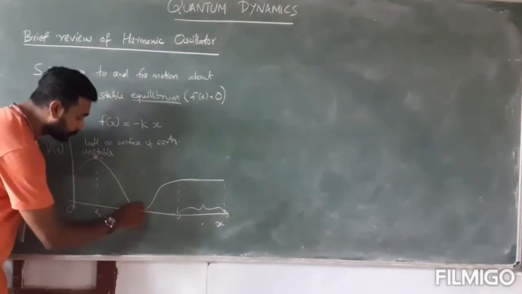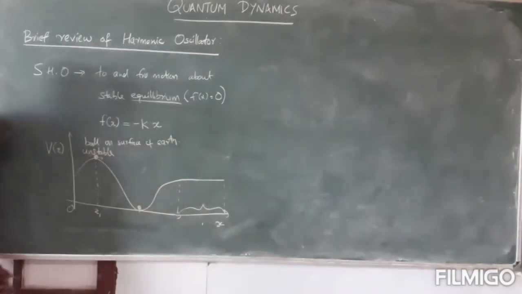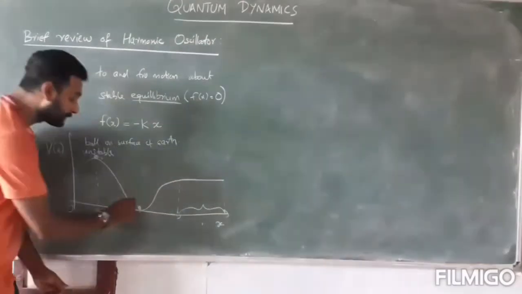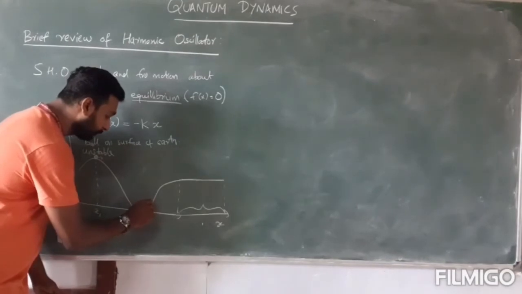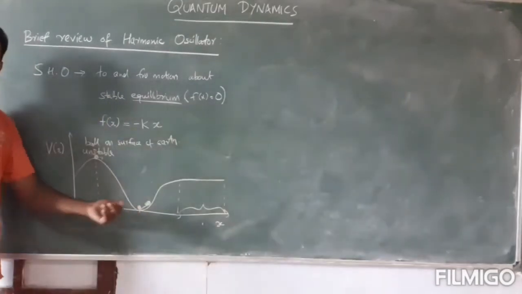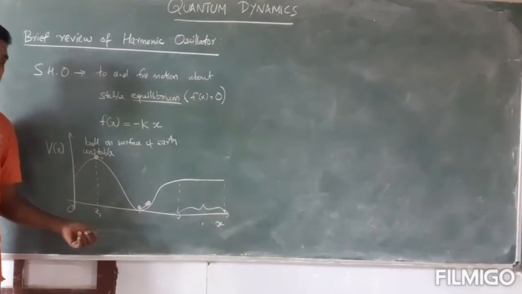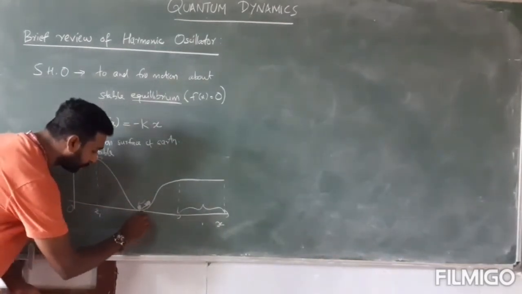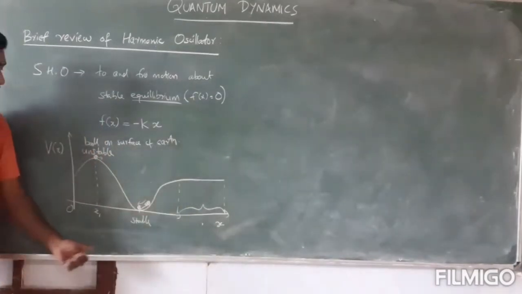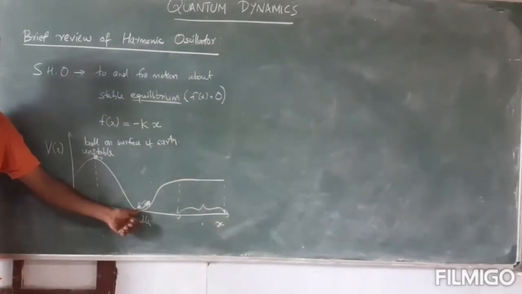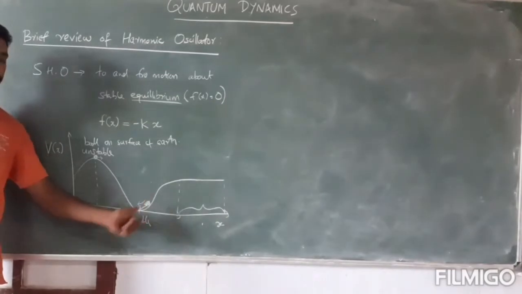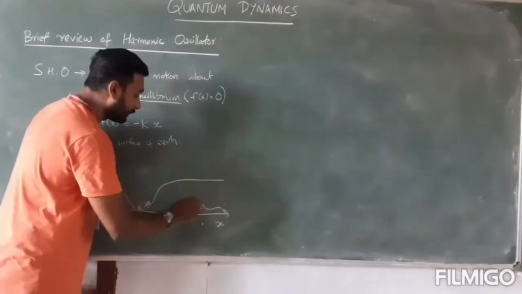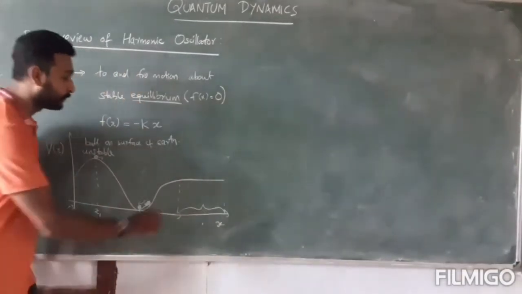And at this point, again, if you keep the ball here, it will remain forever. But if you displace it slightly and release it, it will come back to its original position. Therefore this equilibrium is the stable equilibrium. The condition is that the first derivative is 0 and the second derivative is positive, because the slope increases from negative through 0 to positive.